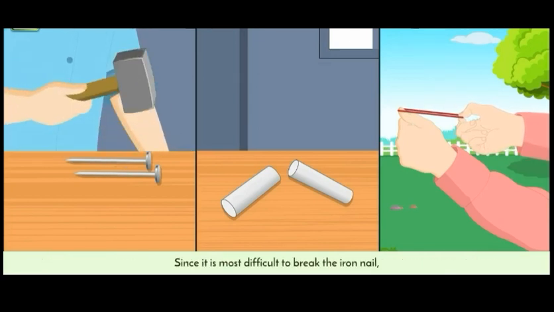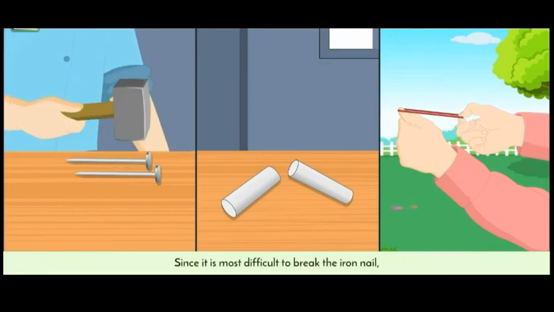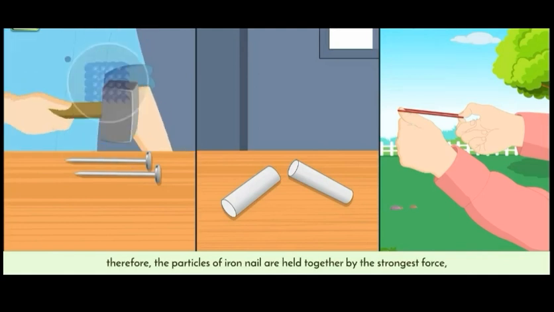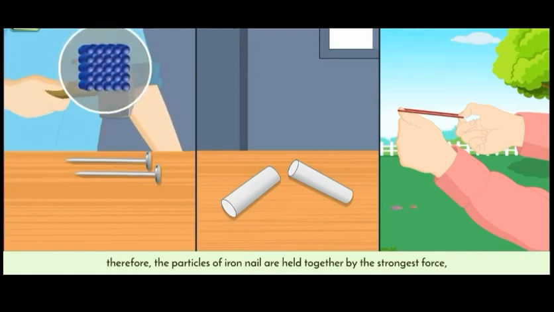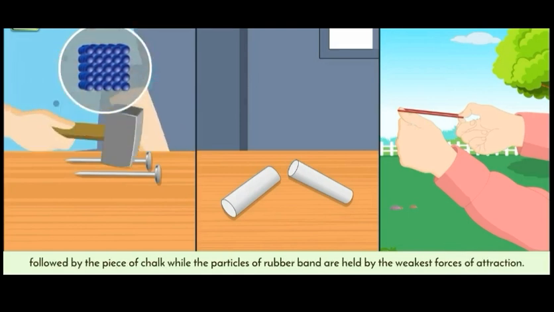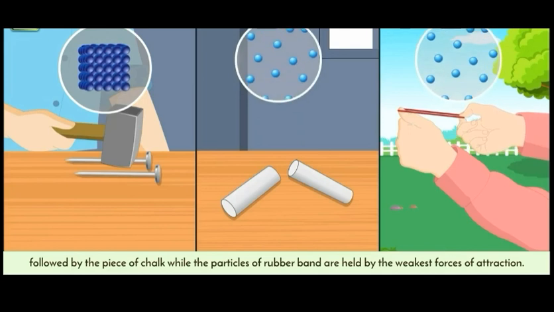Since it is most difficult to break the iron nail, therefore, the particles of iron nail are held together by the strongest force, followed by the piece of chalk, while the particles of a rubber band are held by the weakest forces of attraction.